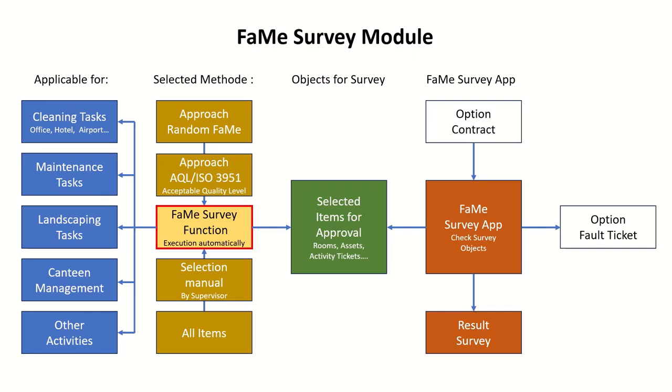As an option, the survey orders can be bundled with a contract. In this case, the FaMe survey function automatically calculates the bonus and malus agreements at the end of the survey tasks. That means, in case the survey does not pass the given KPI, the system automatically generates a malus-related reduction. The FaMe contract and accounting modules are necessary.